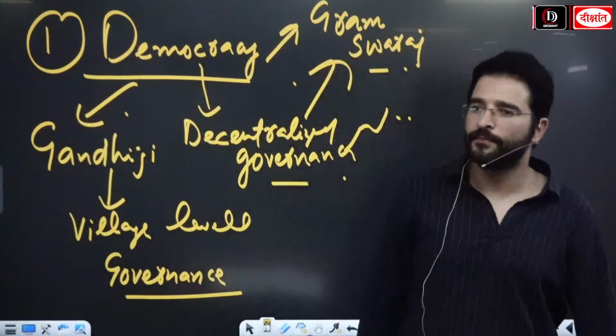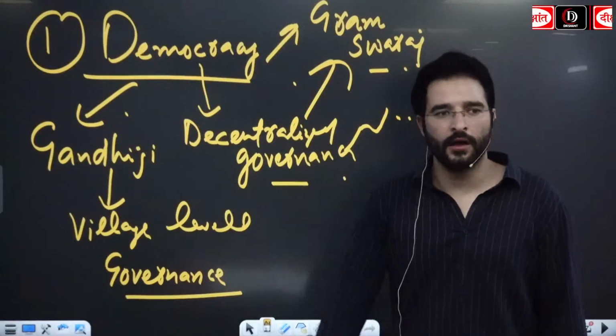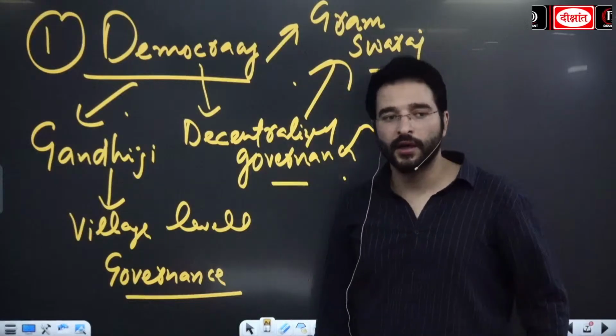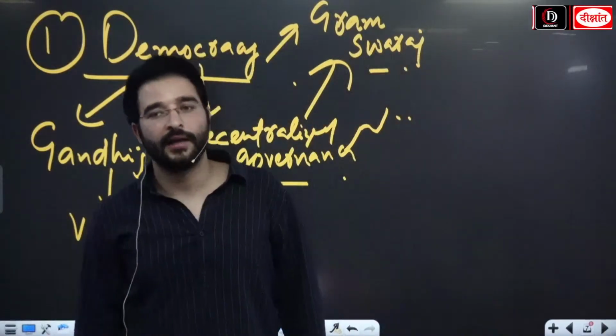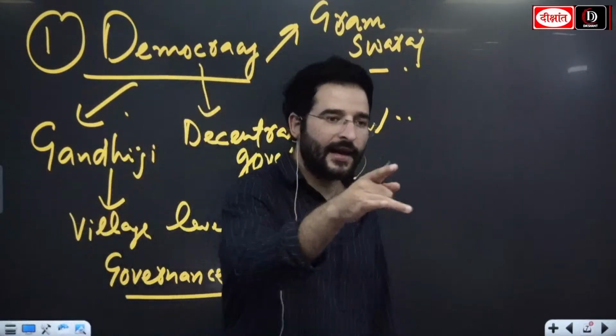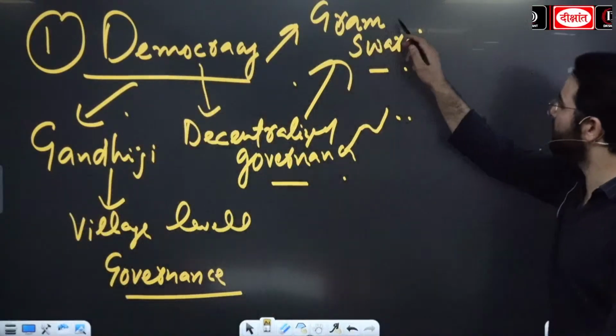Ambedkar Sahab, he advocated for social and economic equality. And one more thing, उन्होंने ये भी कहा कि he is a staunch supporter of strong centralized government. So please remember this.